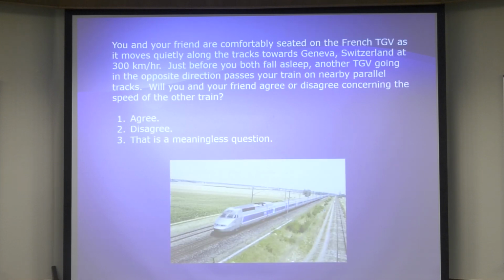Okay, here's another one. You and your friend are comfortably seated on the French TGV as it moves quietly along the tracks towards Geneva, Switzerland at 300 kilometers per hour, pretty fast. Just before you both fall asleep, another TGV going in the opposite direction passes your train on nearby parallel tracks. Will you and your friend agree or disagree concerning the speed of the other train? So pause your video and figure it out. Okay, so what's the answer? You're both on the same train.